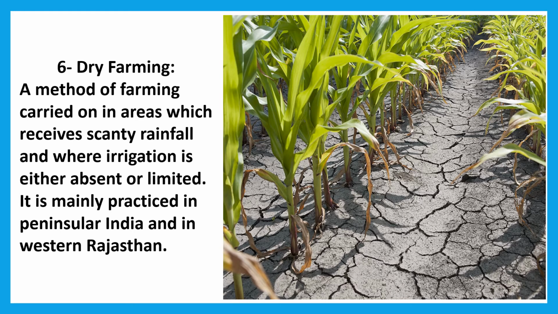Come to the next point, children. Dry farming. Dry farming is a method of farming carried on in areas which receive less rainfall and where irrigation is either absent or limited. That is known as dry farming. Rainfall will be less and irrigation facility will be less. It is mainly practiced in peninsular India and in western Rajasthan.